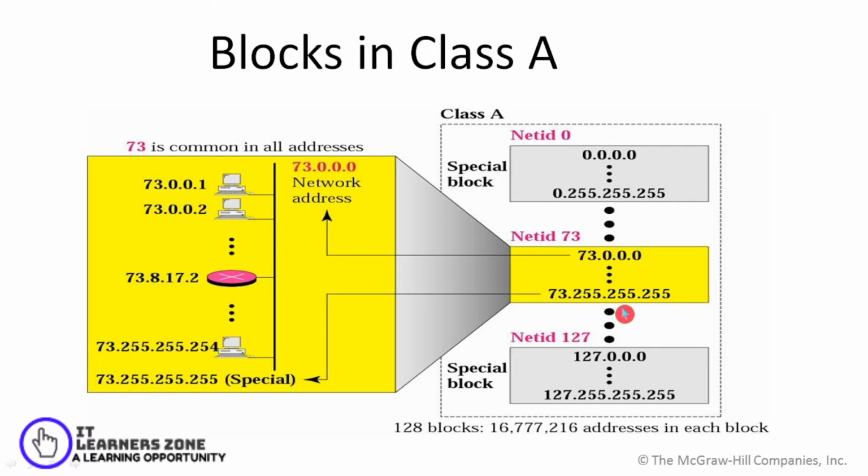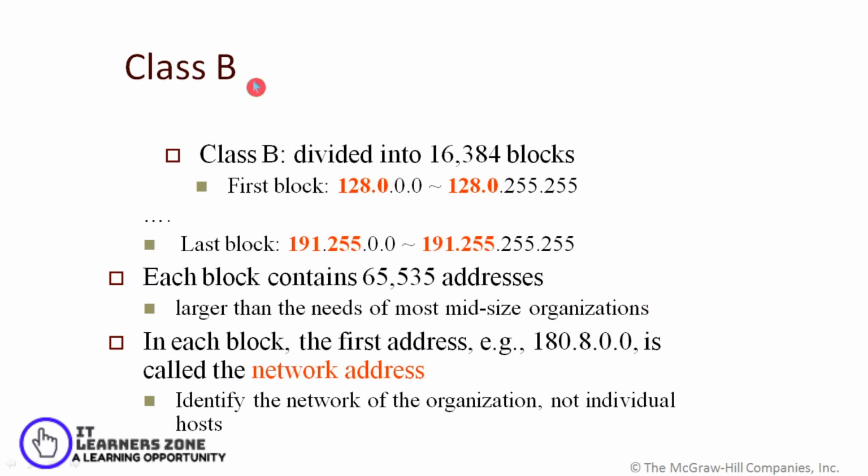Going for an example of net ID 73. Net ID 73 defines the network address as 73, and the 16,777,216 addresses can be assigned to the number of hosts connected in that particular network. Going for the next, class B. Class B is divided into 16,384 blocks.